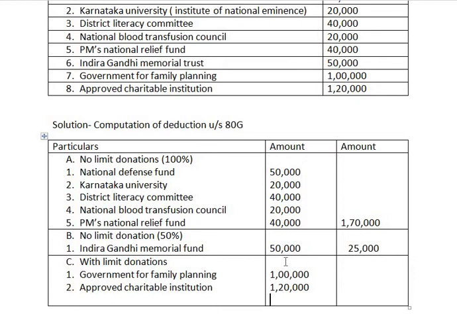Now we have to find the qualifying amount. First we will total it. The total of this comes to 2,20,000.